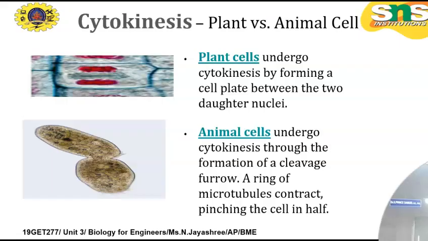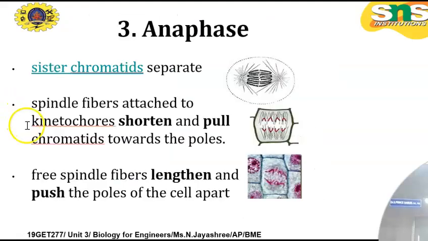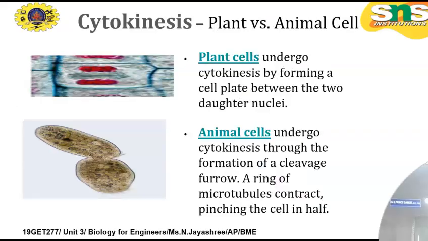So out of these four stages, prophase is the first stage, metaphase is the second stage, anaphase is the third stage, and telophase is the fourth stage, and finally cytokinesis is the final stage, where in mitosis a single cell is divided into two daughter cells which have the same nucleus. For example, if the parent cell contains 10 nuclei, the daughter cells also contain 10 nuclei. This duplication is done in the synthesis phase in the eukaryotic cell type.